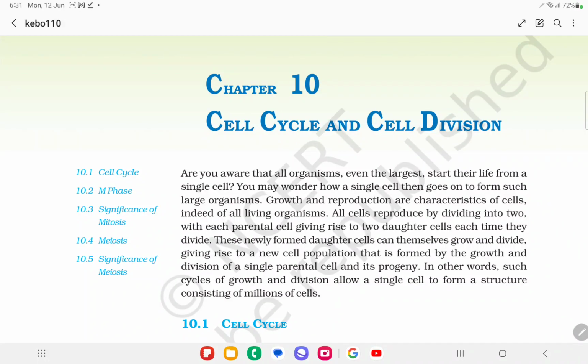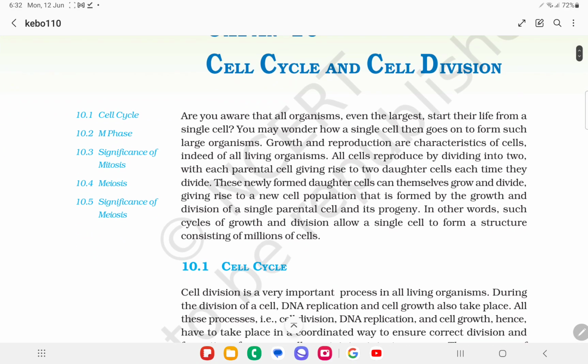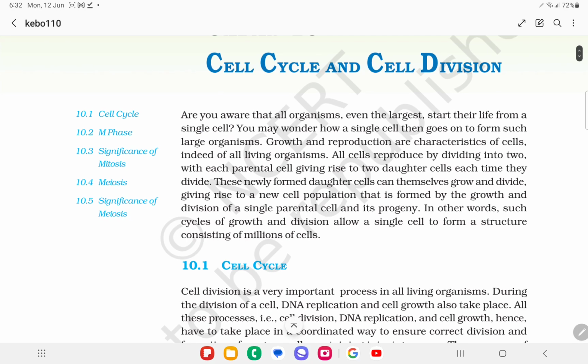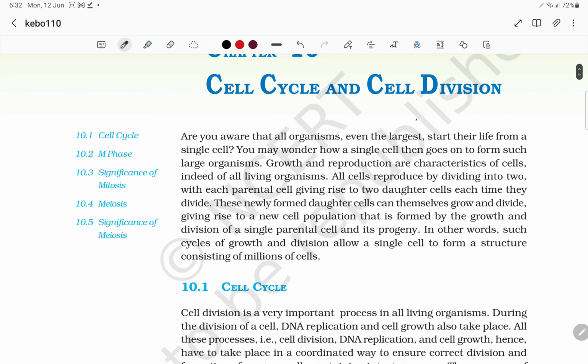Our next chapter is regarding cell cycle and cell division. Coming to the topic of cell cycle and cell division, we are all aware that even the largest organisms start their life from a single cell.